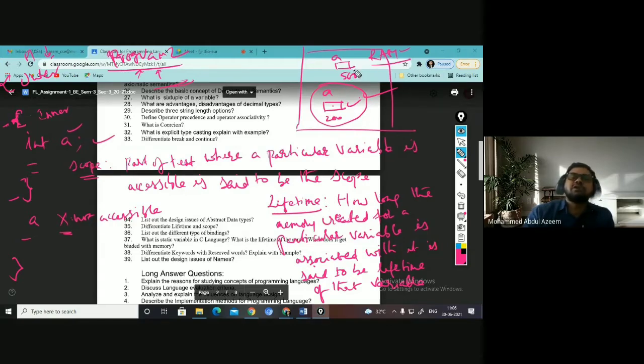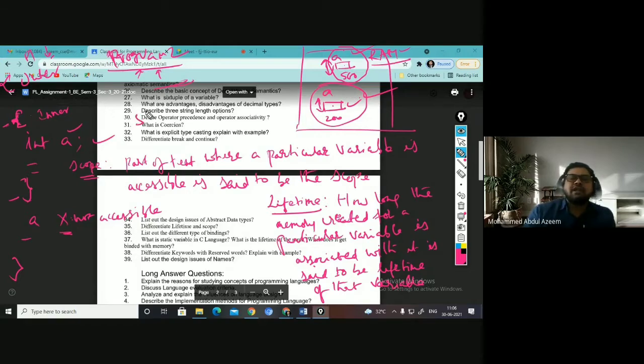The address may be something else, right? So the next time when you are accessing, the memory associated with A is this one. Again, during this particular execution or focus time, how long that memory is associated with that particular variable is said to be the lifetime during that time. So lifetime will change. It is not fixed. Lifetime will change.